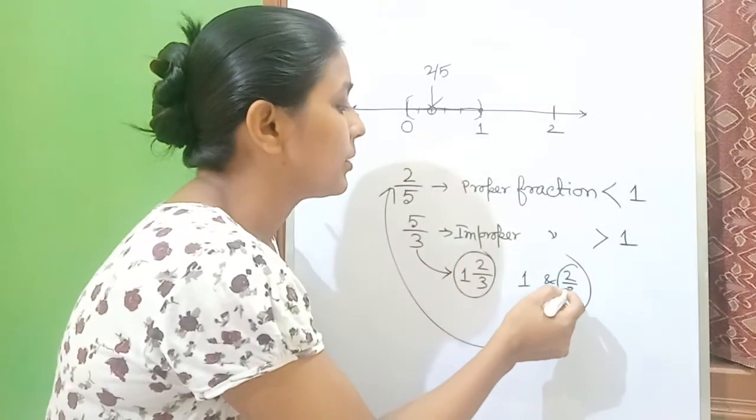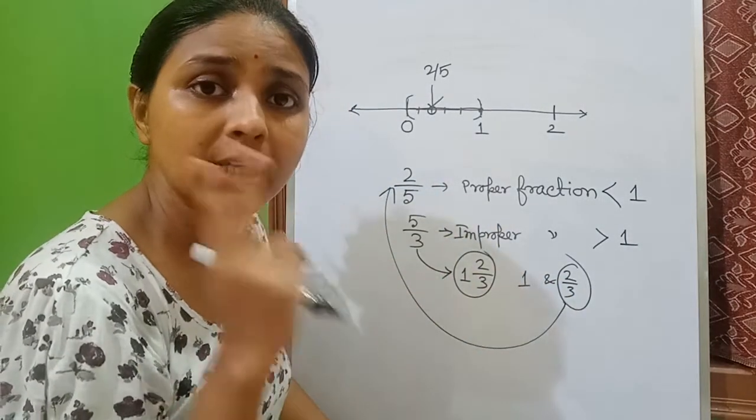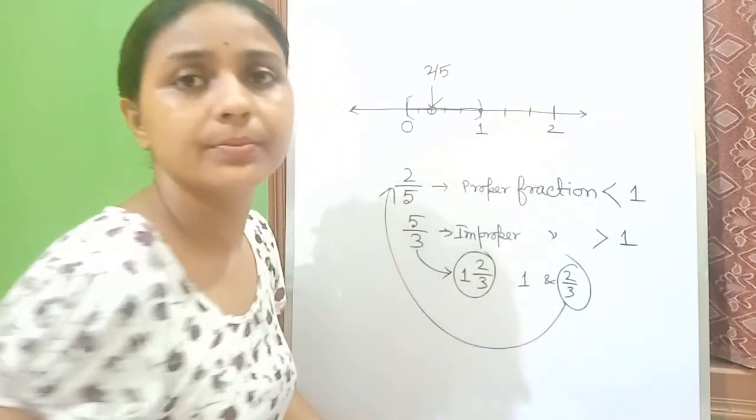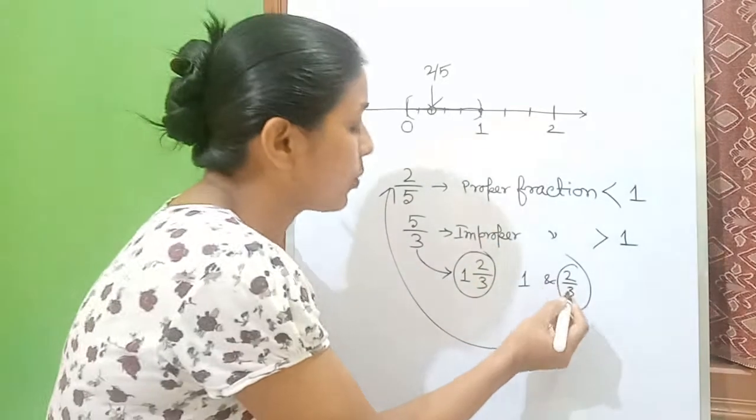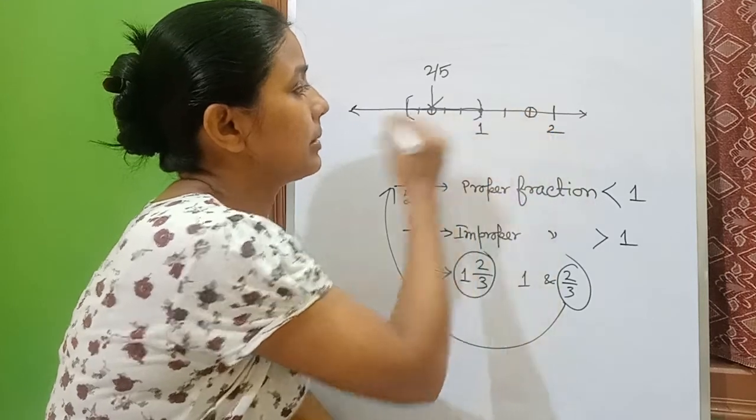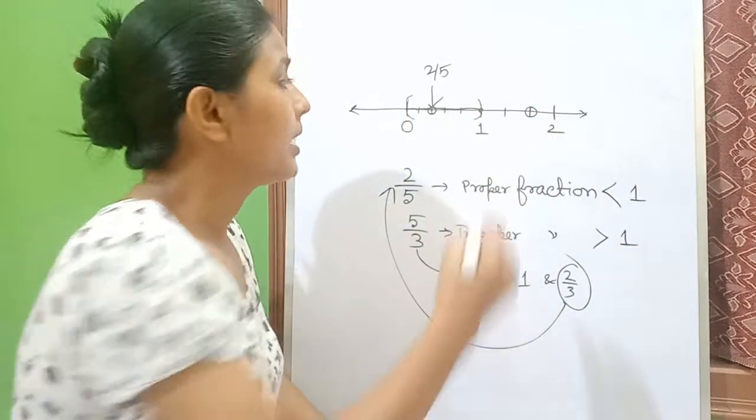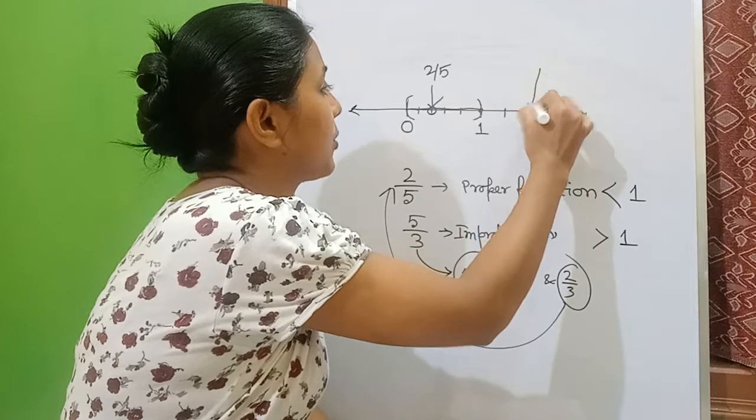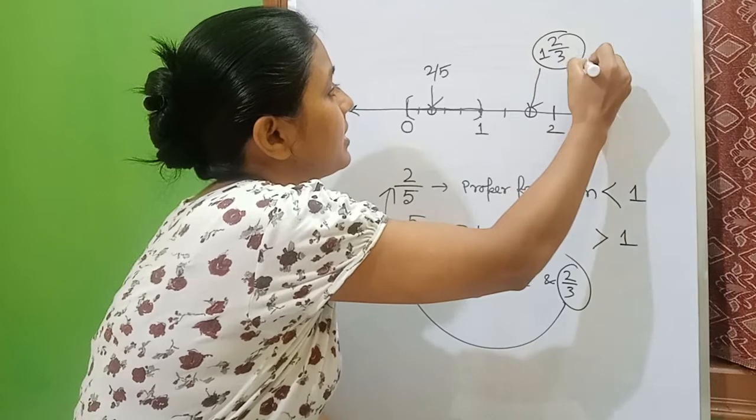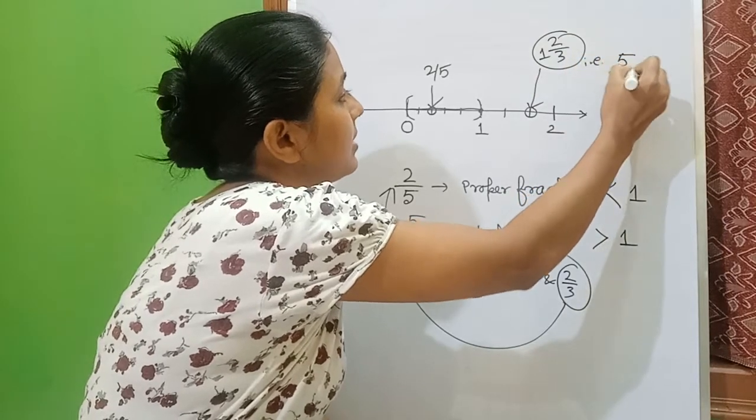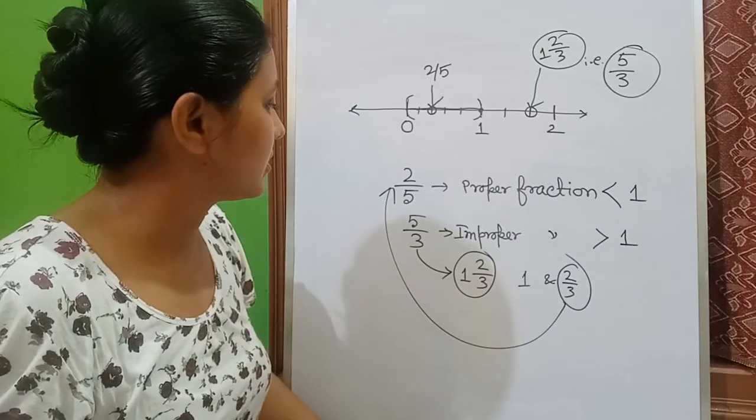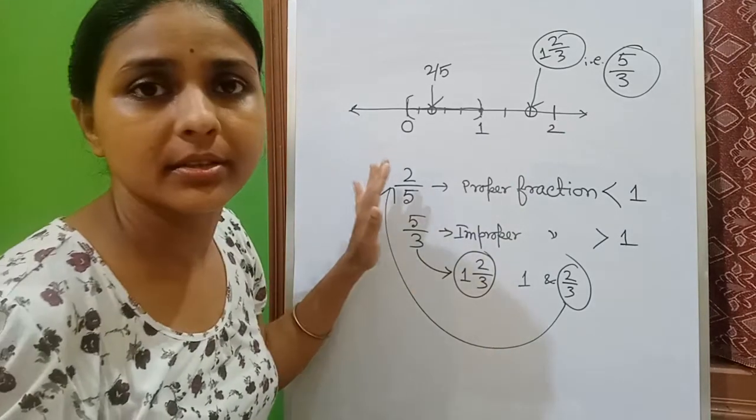Again I'm telling, for 3 we will take 2 lines, that means 1, 2. Okay, what we will count up to 2? 1, 2. So this will be encircled, and this encircled point is 1 whole 2 by 3, which means 5 by 3. I hope that I'm clear here.